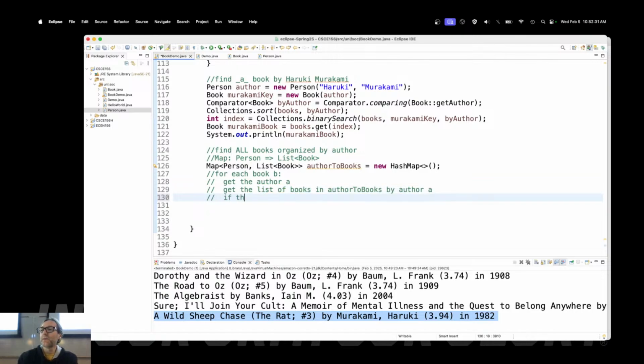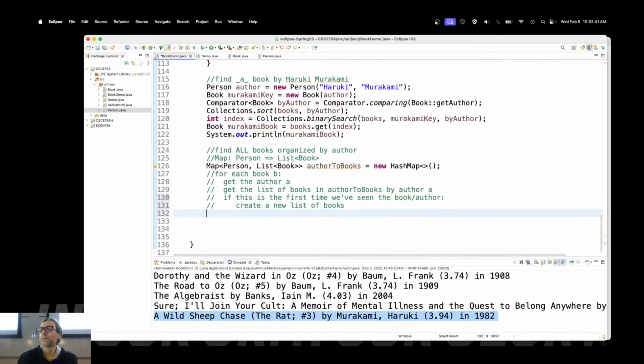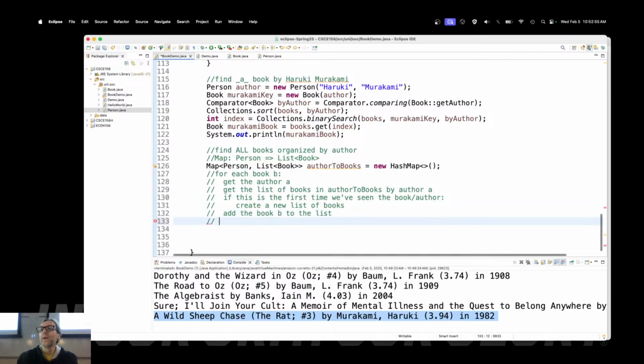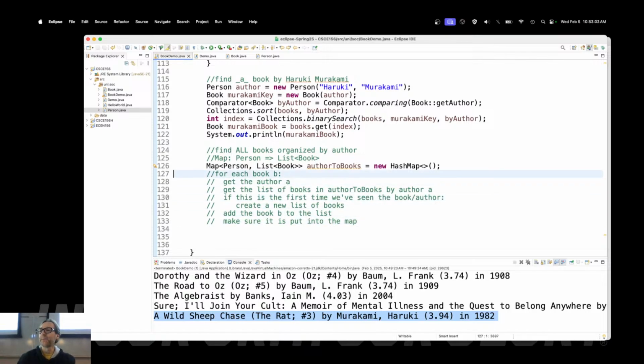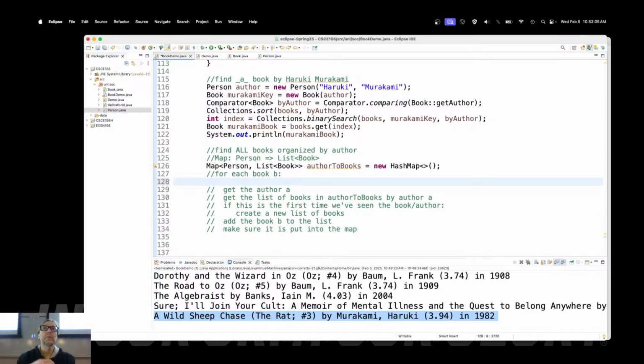Right? So if this is the first time we've seen the book/author, what I need to do is I need to create a new list of books. Then, if this is the second time that we've seen it, we've already gotten the list of books here. So in either case, we either create it or we already have it, and I will add the book B to the list. And then also make sure it is put into the map. Okay? There's my outline. Okay? Now I'm going to go through this outline and replace each one of these. This is kind of pseudocode, fake code.